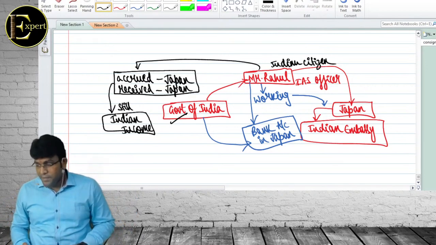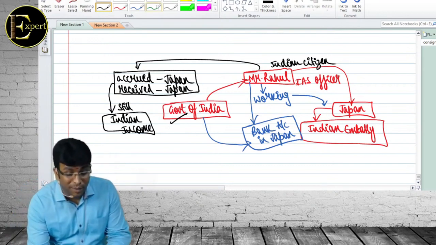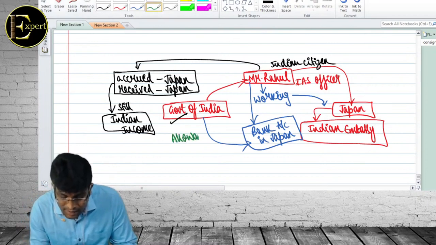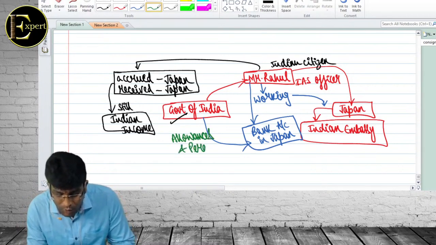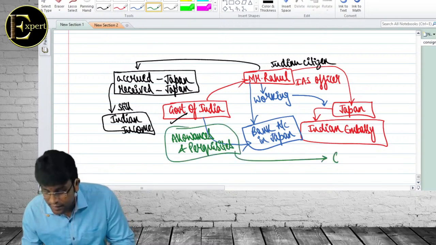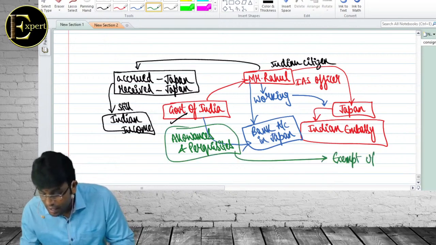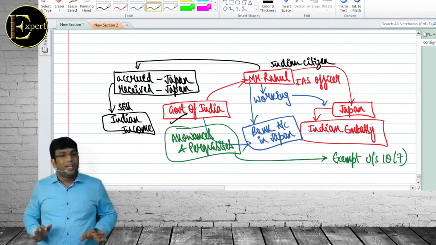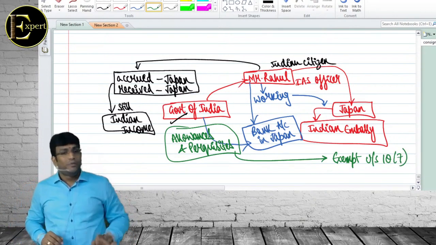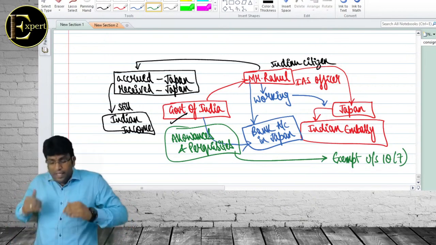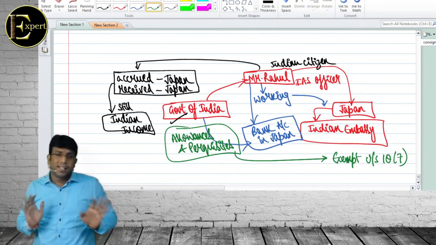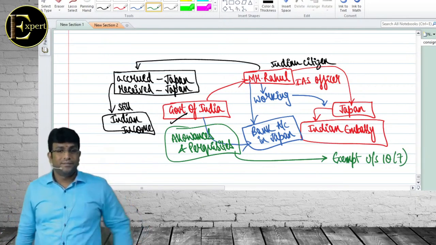समझ में आ रहा है बेटा? बेटा बोलो यार. स्टोरी खत्म नहीं हुआ अभी और एक कहानी बाकी है. What they told is allowances and perquisites. Allowances and perquisites will be exempt under section 10(7). So the concept I want to tell you is: salary paid by government of India to an Indian citizen working outside India is deemed to accrue as in India. However, allowances and perquisites are exempt under section 10(7).